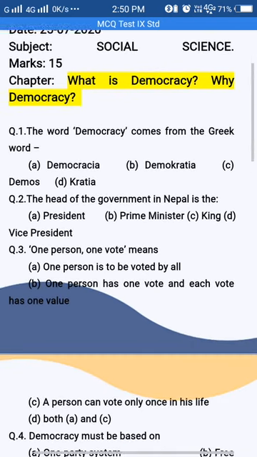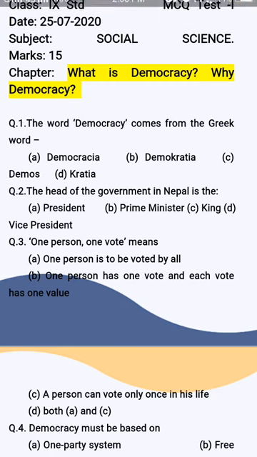So the first question is, the word democracy comes from Greek root word dash. Options: democracia, democratia, demos, option D, kritia. So the term democracy is mainly derived from Greek root words demos and kritia. So here democratia is a suitable option for the question.